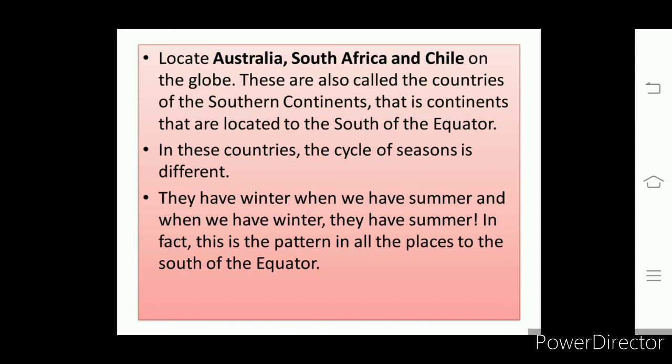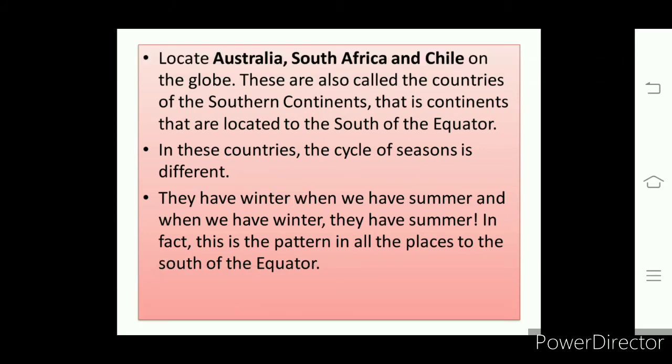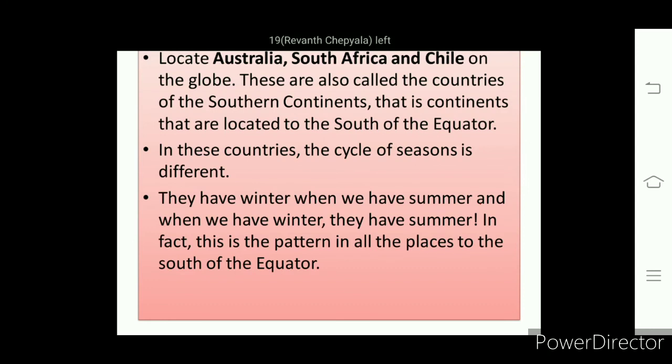The seasons we experience are different from those in other areas on the earth. For example, Australia, South Africa, and Chile, try to locate these on the globe. These are the countries we call southern countries, because they are in the southern hemisphere, right?